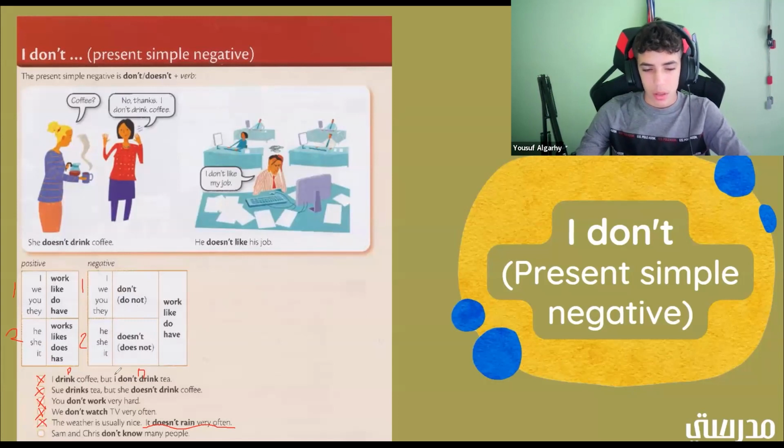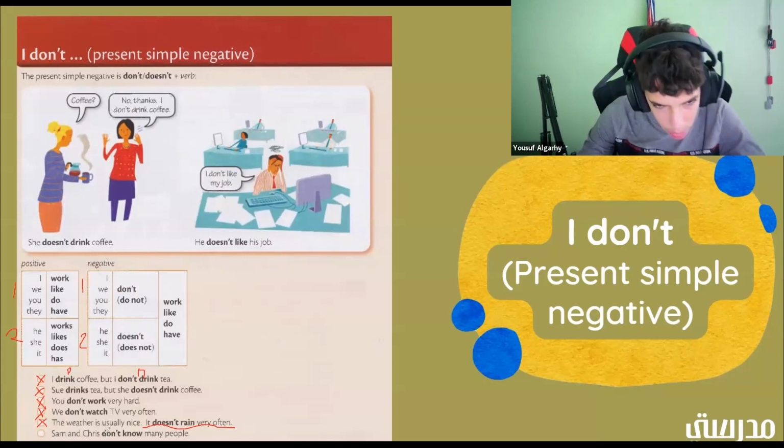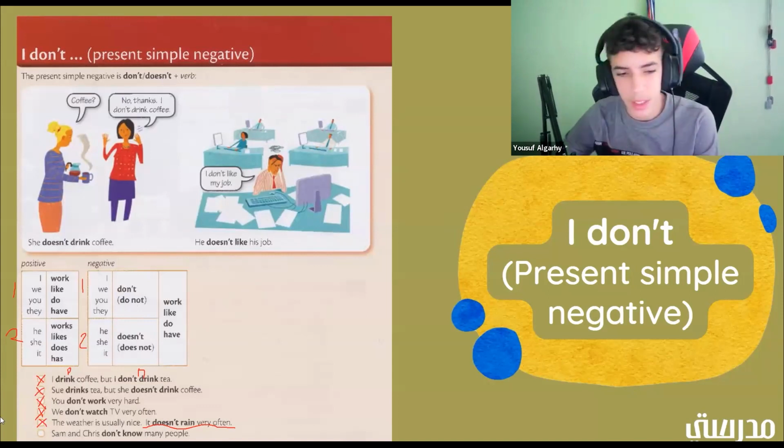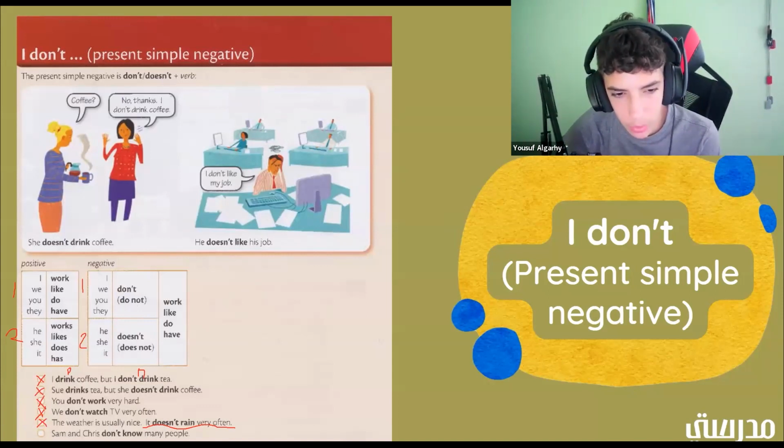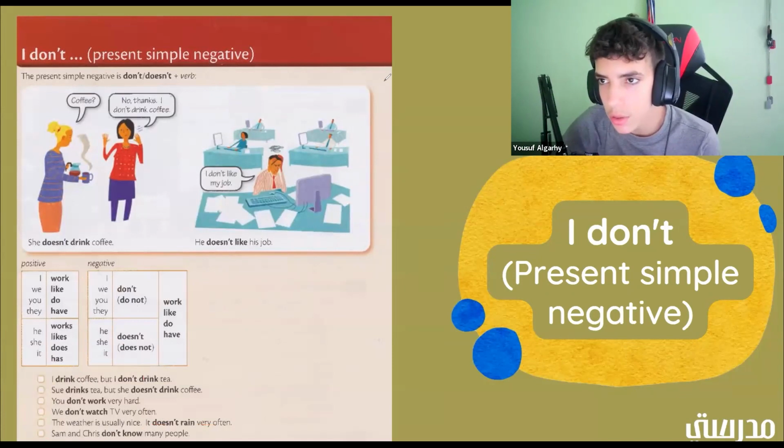Good job. All right. Sam and Chris don't know many people. Is that positive or negative? Don't know many people. It's negative. Good job. And which group would it be in? It would be in group 1. All right, great. All right, good job, everyone. Let's go ahead and move on to the next one.